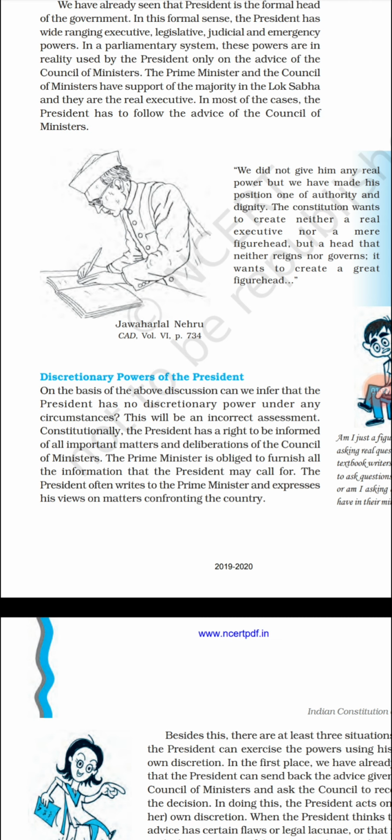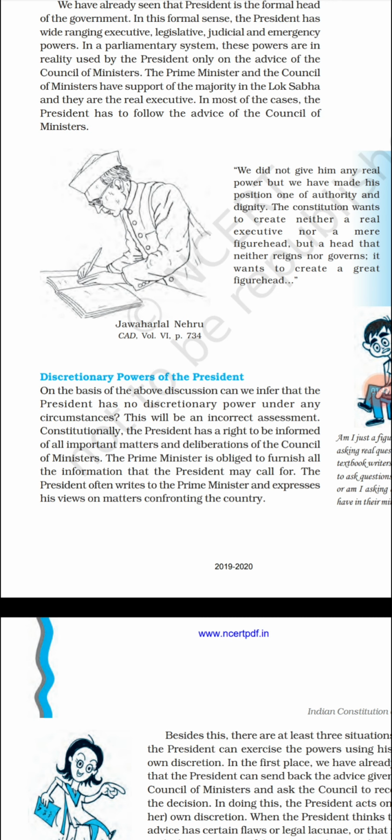Now, the president has the full right to know whatever is happening in the government. Though he does not have any power to decide what is wrong, what is right, he has the power to be informed. And it is the duty of the prime minister to inform the president on each and every thing, whatever is going to happen in the government or the parliament, what decisions they are taking, everything has to be informed to the president. It is the duty of the prime minister and the council of ministers.